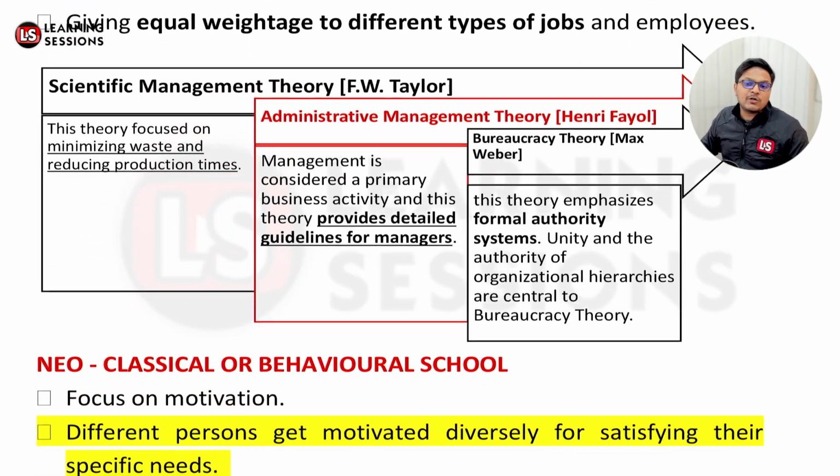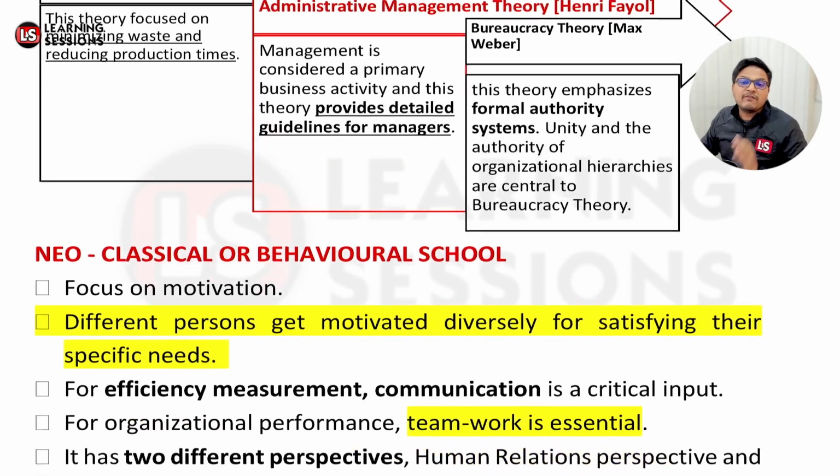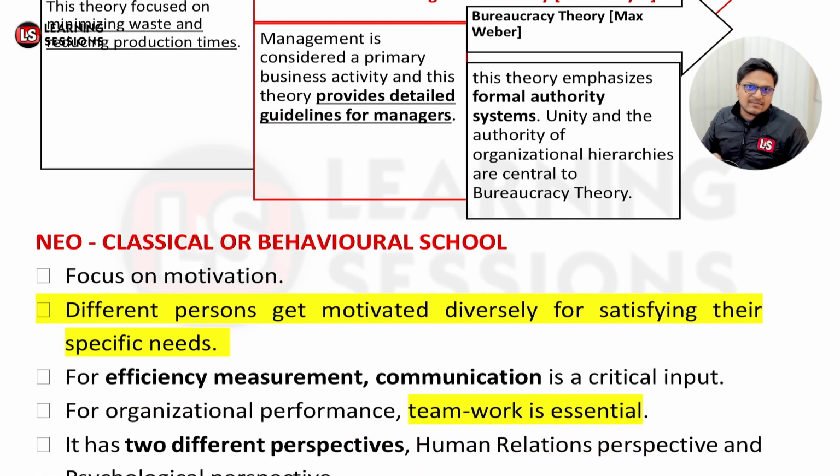After that, the second one is related to the neoclassical or behavioral school. Now, as per the neoclassical or behavioral school, the main focus was on motivation. The focus in the classical theory was on production, but as per the neoclassical theory, the focus is on motivation.